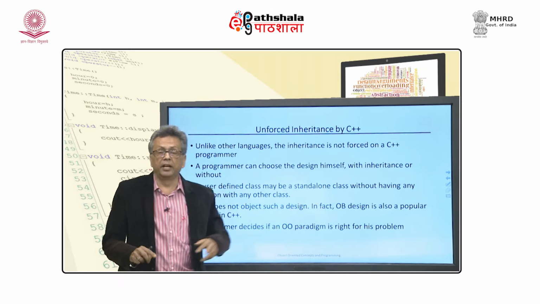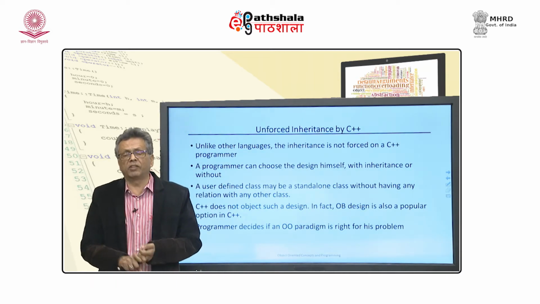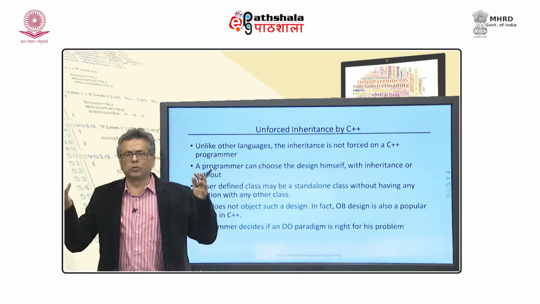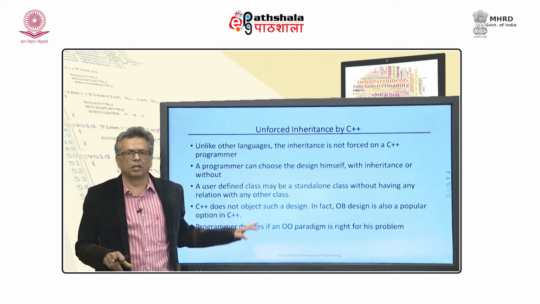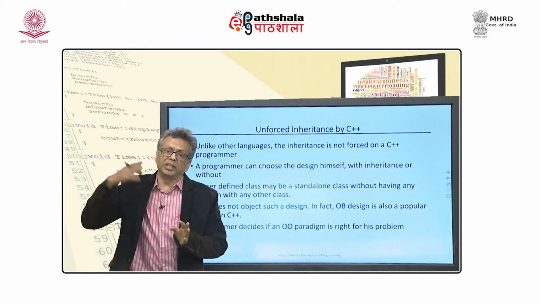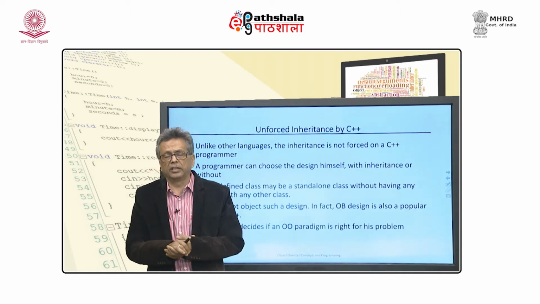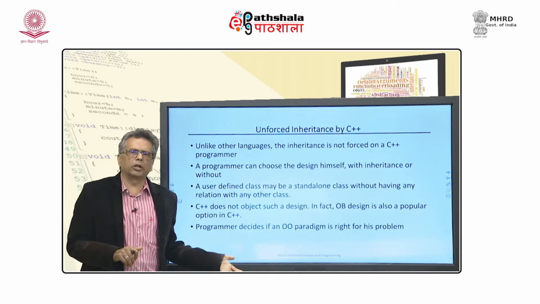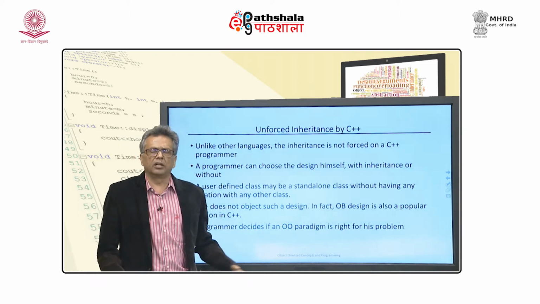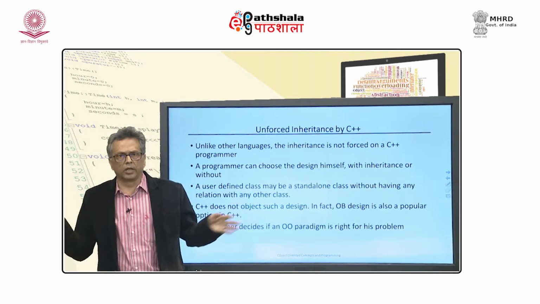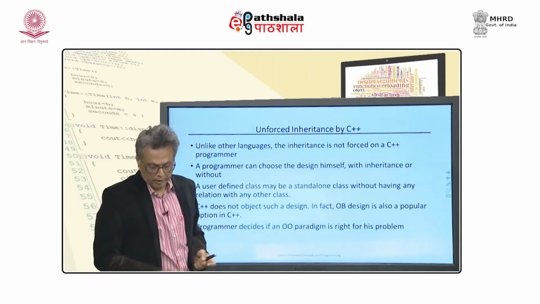And here the power is with the programmer. If I am a programmer, I will decide whether the object oriented paradigm is right, and if I need to go for inheritance. Object orientation is a little more than inheritance, that we will see later, how object oriented programming is really done in C++. But at this point of time, you can understand one thing, that if I want, I will have inheritance, if I do not want, I do not have inheritance, which is absolutely fine.